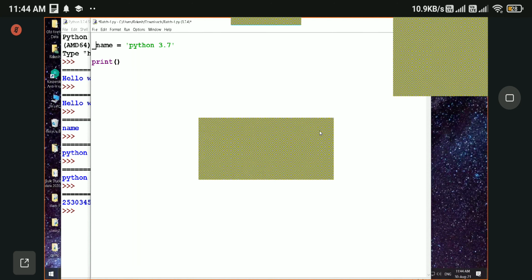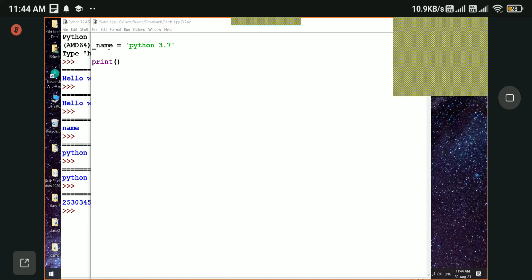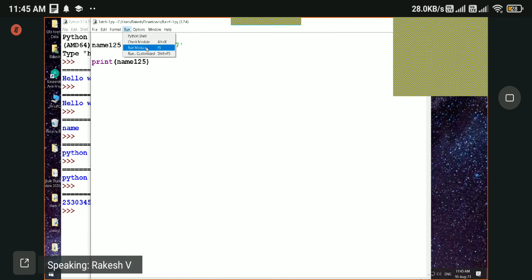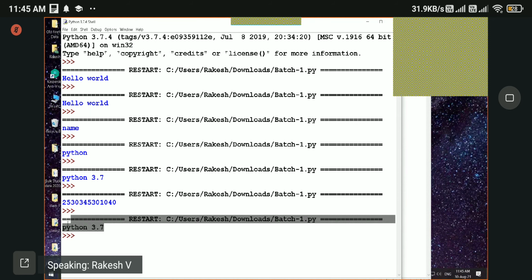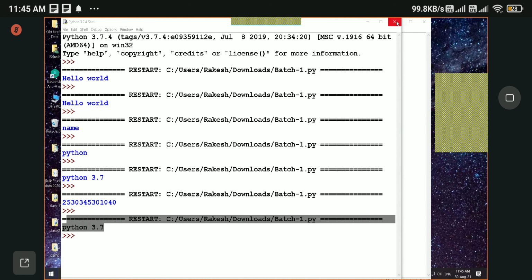After the first character, you can use numbers. Here, let's say name125. It is valid, it will work without any error. Let's run this. Name125. See, we still got the output without any error, right?